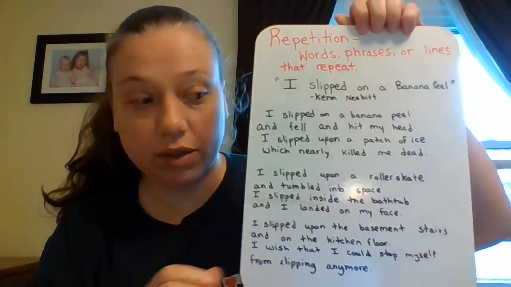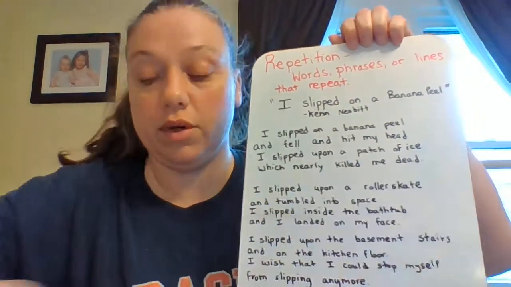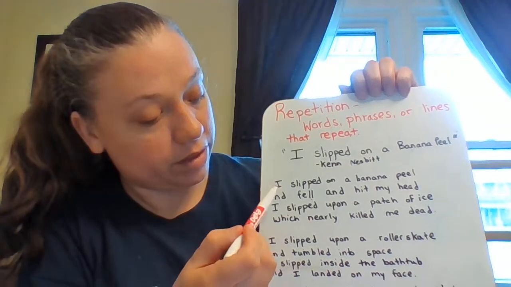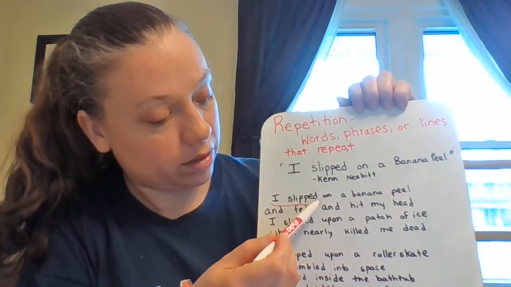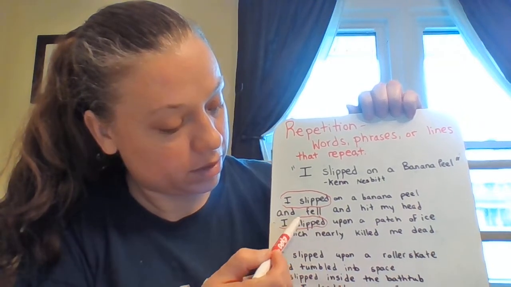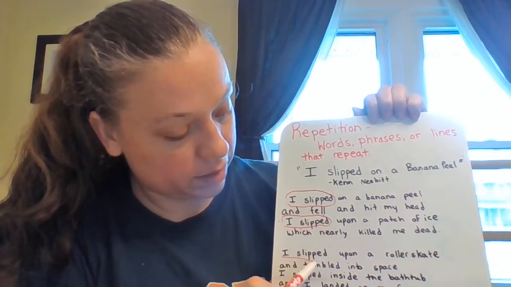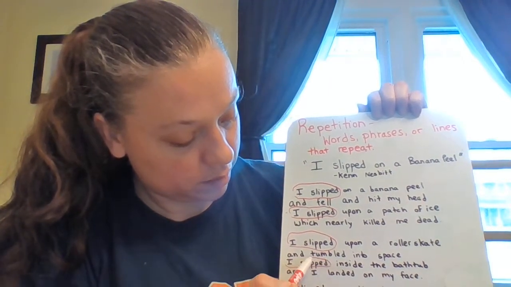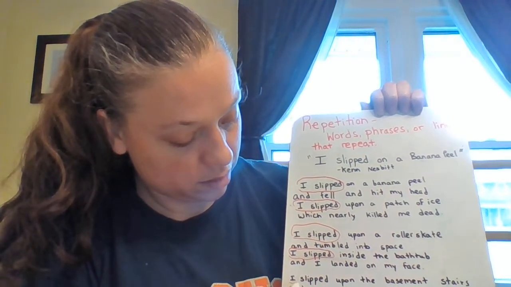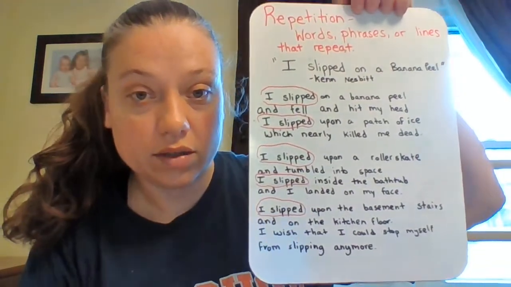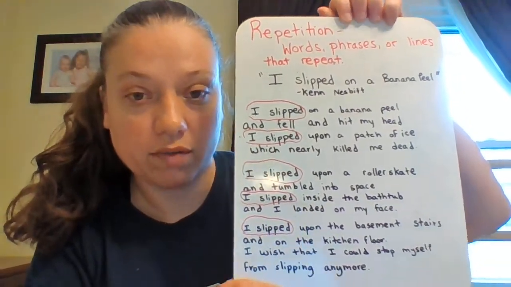On your paper or on your screen, whatever you do to turn in your work today, you're going to circle those repetitions. Circle them up. I slipped. Here's I slipped again. I slipped. Okay, so I just circled those examples of repetition.